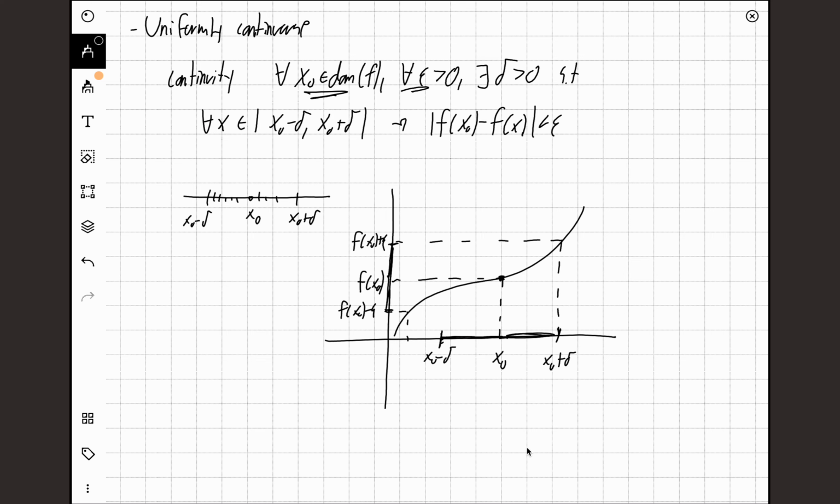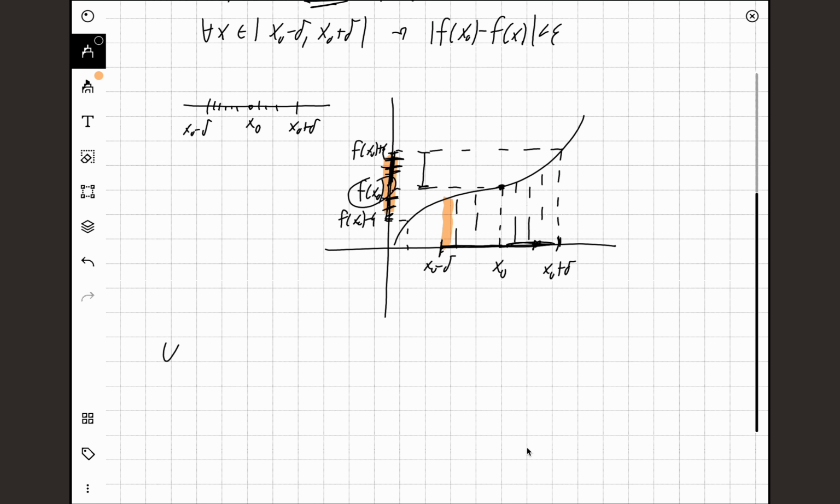For every x that we pick in this interval, if we take the difference between our function values, we know that the difference will be less than epsilon, because for every x that we choose here, we're going to take f of x0 minus any point either over here or over here. We know that difference always has to be less than epsilon, because this is our center point. We subtract any f here or any f here, but that will always be bounded by this area over here. So we know this will always be less than epsilon if our chosen x is delta close to the point x0. That's continuity. But then we have uniform continuity.